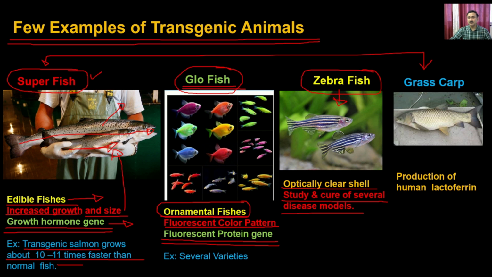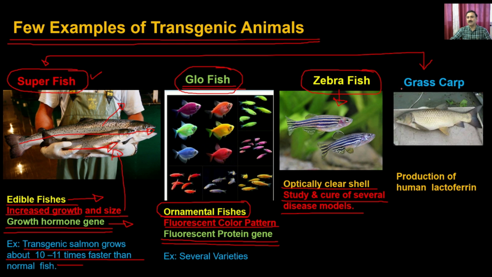Apart from that, the zebrafish cardiovascular system and heart are very close to the human system, so you can study how different types of drugs affect the heart. That is the way you can develop different disease models and study the progression of disease as well as its cure.